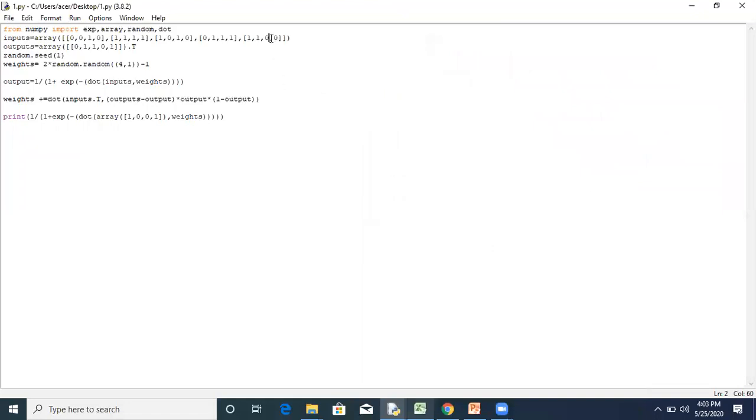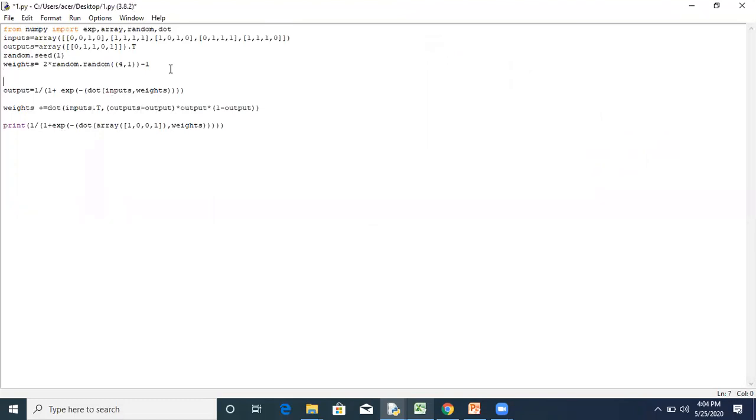Let it be 1110 only, as we have written previously. Now we have written this code only for one iteration, a single iteration, but this is not the case. As I said, we have to run this process multiple times. So for that, write the whole thing in a loop, because we have not created a loop for iteration, we have implemented only a single time, only one iteration.